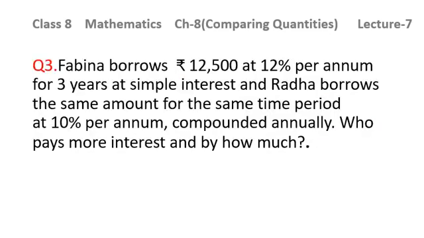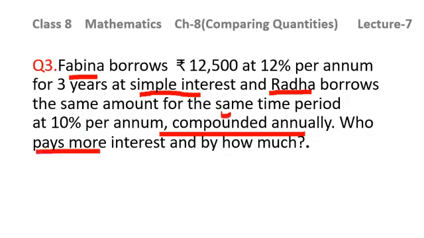Now coming to question number 3. Question number 3 is very important because in this question we are using both concepts, that is the concept of simple interest and compound interest, because it is written that the interest is being compounded annually. There are two girls basically, Fabina and Radha. For one, the interest is being calculated according to simple interest norms, and for Radha the interest is being compounded annually. So let us see who pays more interest and by how much.